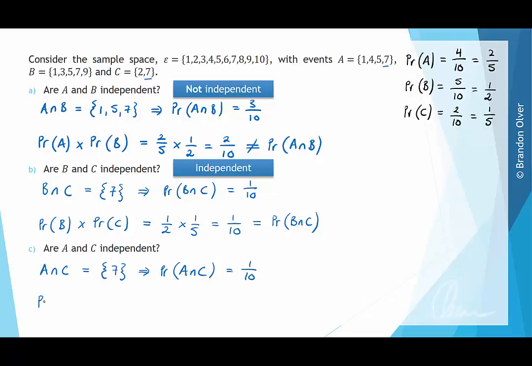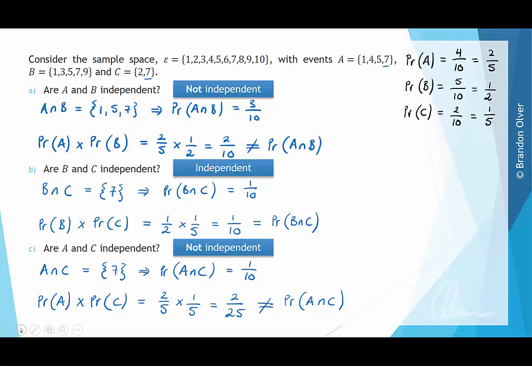And now we're going to check if the probability of A times the probability of C is equal to the intersection. So the probability of A was 2 divided by 5, which we found previously, times the probability of C, which is 1 divided by 5, which gives us 2 divided by 25, which is not equal to the probability of the intersection between A and C. Therefore, we conclude that those two events are not independent, or that they are in fact dependent.